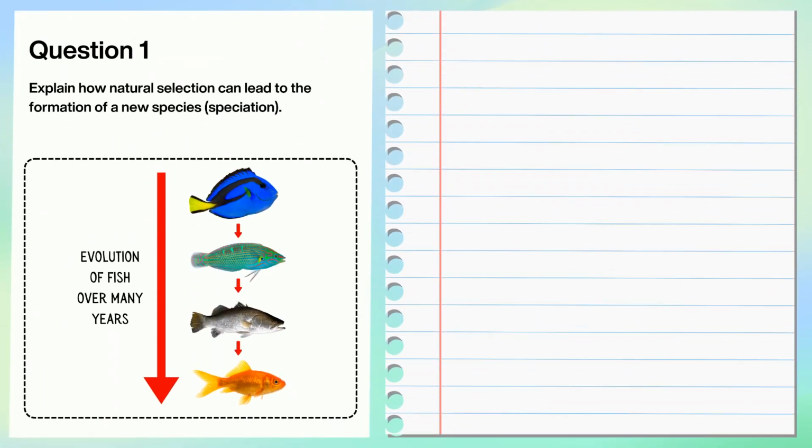Let's work through a practice question to consolidate our understanding of speciation. Explain how natural selection can lead to the formation of a new species. Pause here to have a go. Now let's go through it.